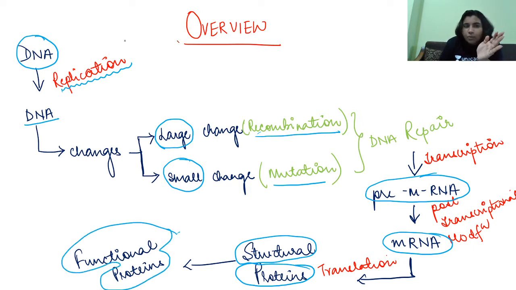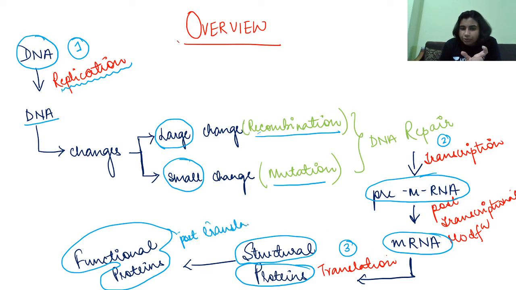The process of synthesis of DNA from DNA is known as replication. The process of synthesis of mRNA from DNA is known as transcription. The process of synthesis of proteins from mRNA is known as translation. So this we can call post translational modification. Clear? So this is a general overview of how it actually takes place.